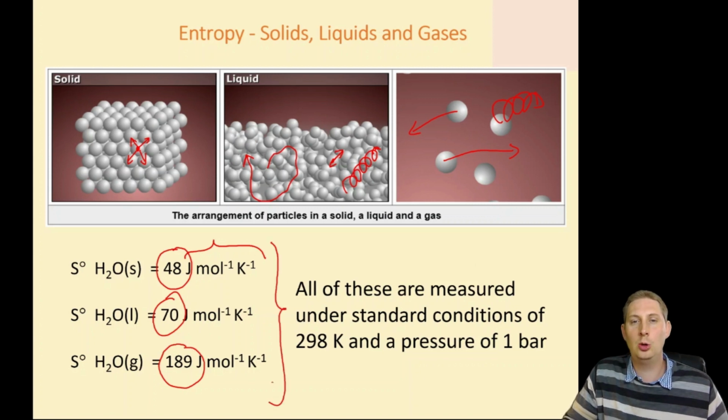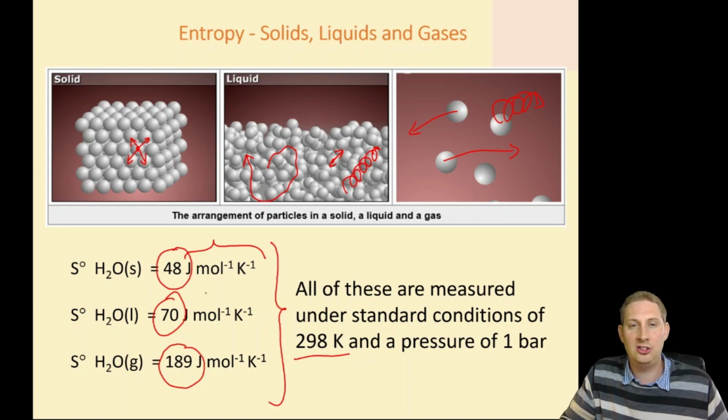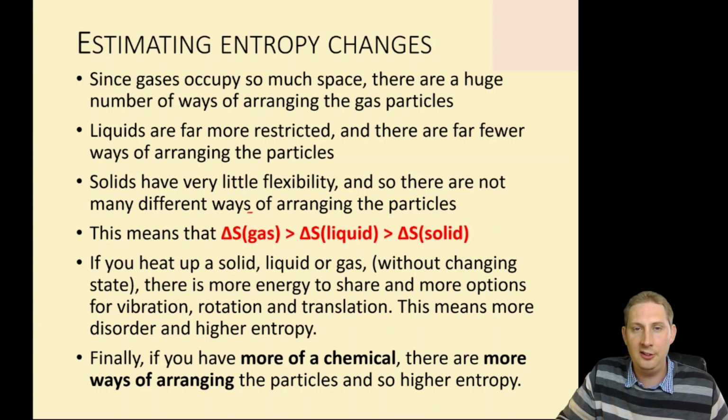Just to remind you, all of these values are at 298 Kelvin. That means they've all got the same amount of energy available to them. It's just there's not that many ways to order the energy in the solid, far more ways to order the energy in the liquid, and a huge number of ways to order that energy in the gas. In summary, the entropy of a gas is much, much larger than the entropy of a liquid, which is bigger than the entropy of a solid.